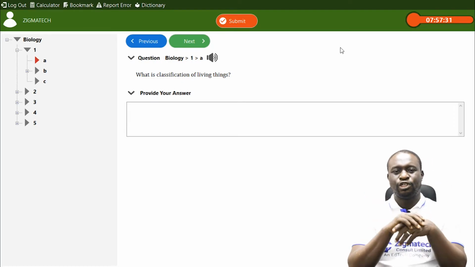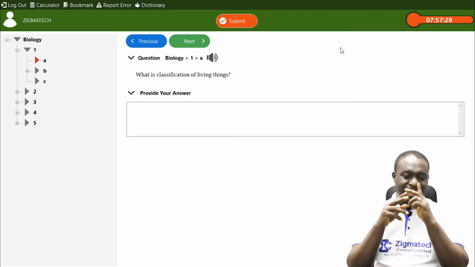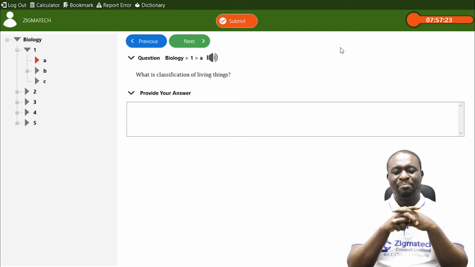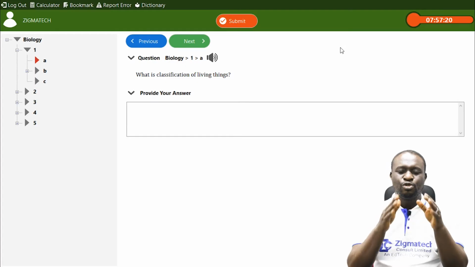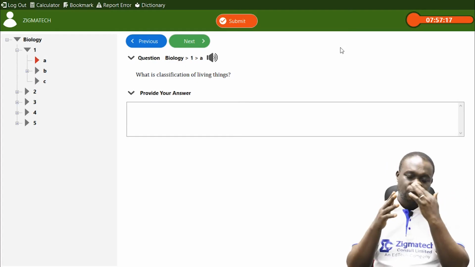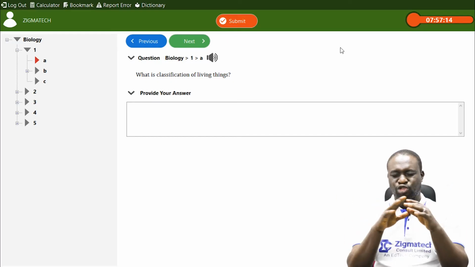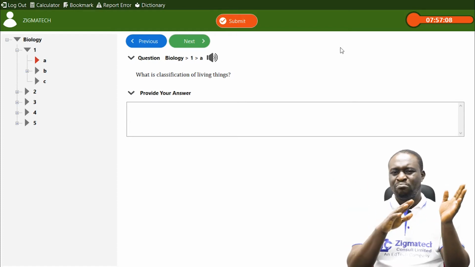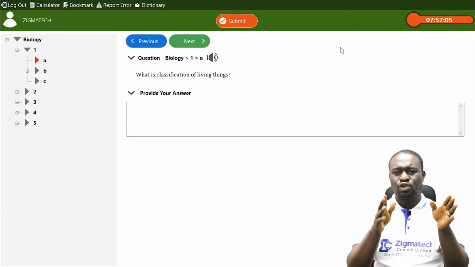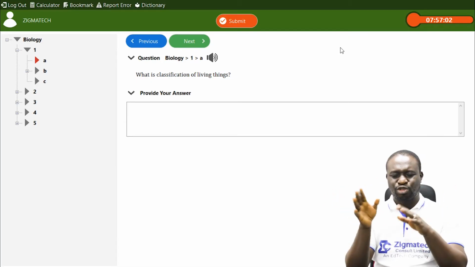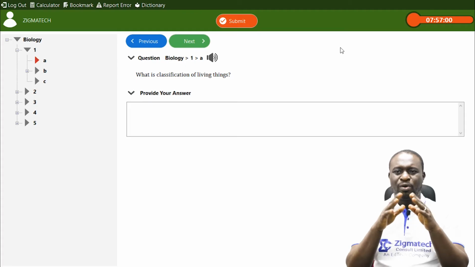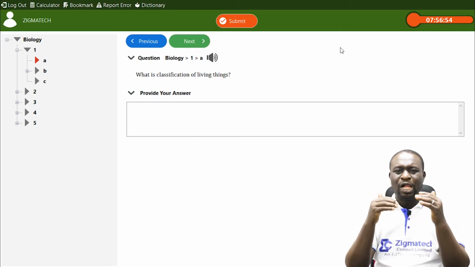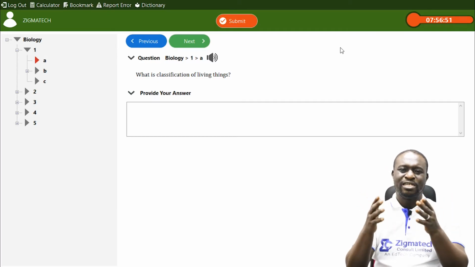What is classification of living things? Classification of living things is simply the placement of living things into groups of certain common features. Of course, you know that there are so many living things, both plants and animals, unicellular and multicellular, organisms found in waters and organisms found on land, or terrestrial. One of the importance of classification of living things is to help us easily identify these living organisms.